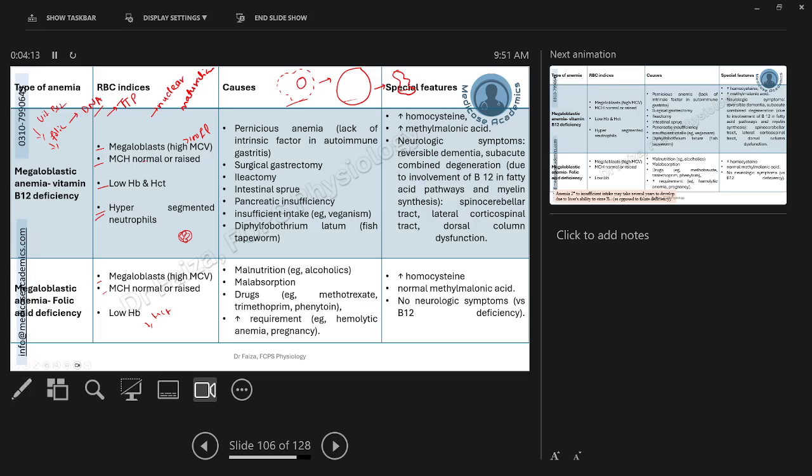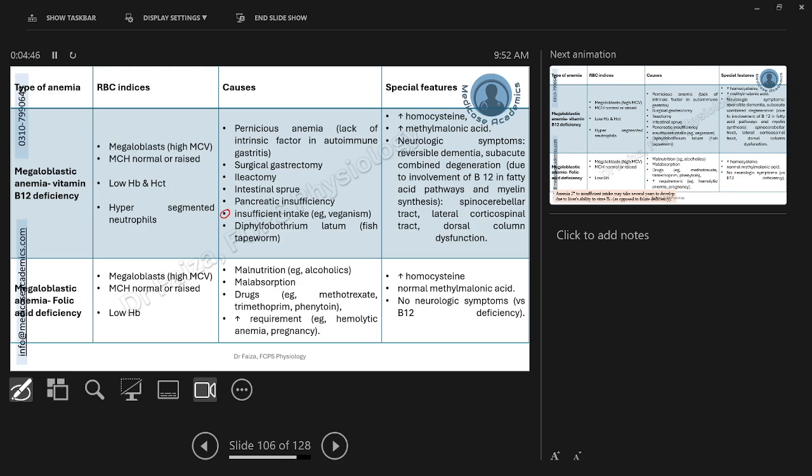As we discussed for the iron deficiency anemia, that can be caused by any level. For example, decreased intake in the diet, decreased absorption, increased demand. Similarly, anything can happen among these factors to cause the deficiency of vitamin B12 or folate. For example, vitamin B12 might be simply insufficient in the diet. For example, those specifically vegetarian will have deficient vitamin B12 in their diets.